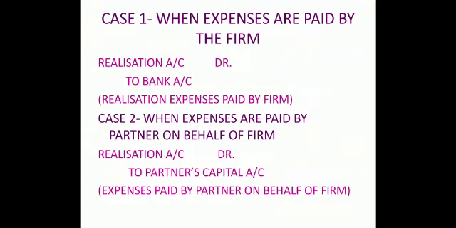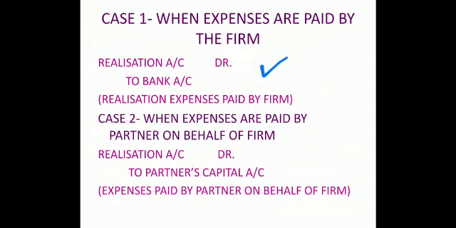Case 1, children. When expenses are to be paid by the firm, this is the most usual case because these expenses belong to the firm, so they must be paid by the firm only. So the entry will be realization account debit to bank account. Realization debit because it is an expense. The expense side of the realization account is the debit side. To bank account. Bank account is credited because debit what comes in, credit what goes out. Bank balance is moving out by the payment of expense, so it will be credited.